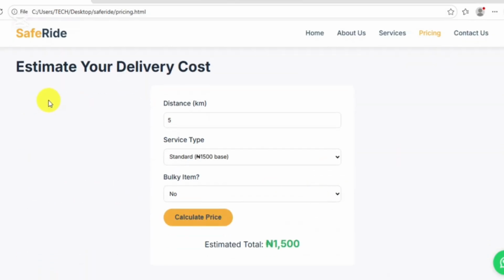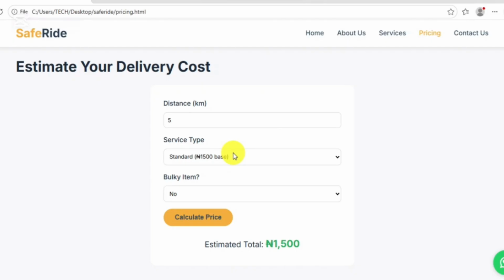Okay, let's look at the estimate your delivery cost. Oh my god, this feature is very powerful. I think we described this kind of feature. So now there is nothing you want to achieve with your website that you cannot. You just have to describe it to AI. You just have to imagine it. There is no limit to what AI can do. It is only your creativity that will limit AI.